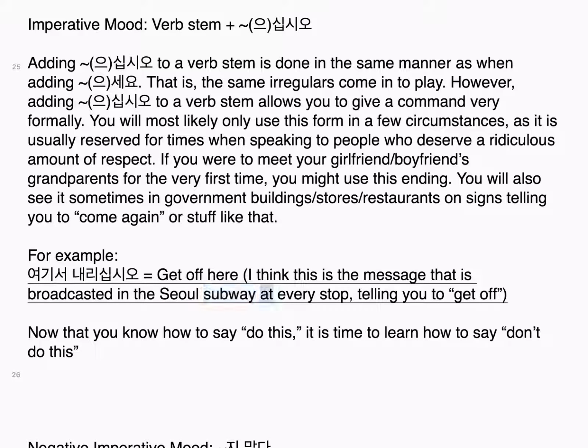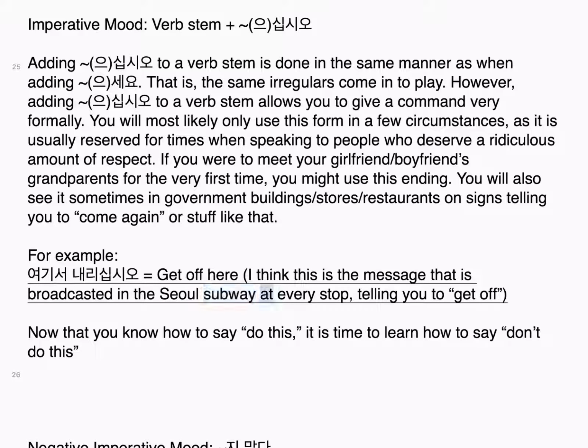Let's look at how this is done with a simple word first. If you want to tell somebody to go, you should add one of the many imperative mood conjugations to the word 가다. For example, in order of formality, 가다 plus 아/어, 가. 가다 plus 아/어라, 가라. 가다 plus 아/어요, 가요. 가다 plus 으세요, 가세요, 가셔요. 가다 plus 으십시오, 가십시오.